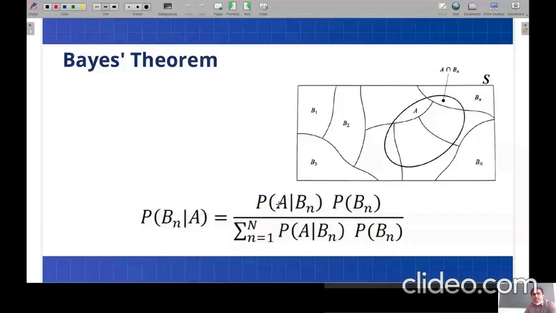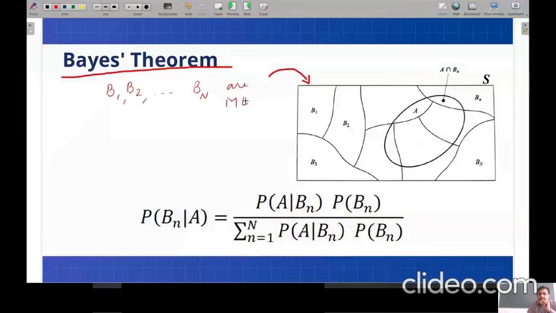We'll have a small derivation of Bayes theorem, which can be applied for the most general case of the sample space. This we have already seen: all these events B1, B2, and so on, Bn are mutually exclusive. So this is the information we have, and also there is an event A that is occurring in the sample space S.